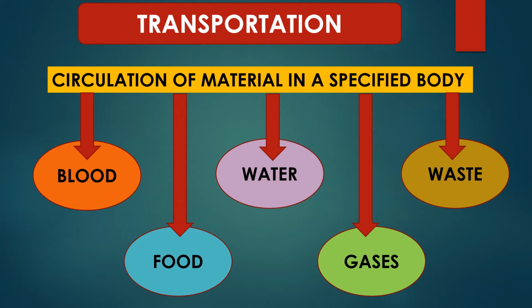Transportation basically here means the circulation of some materials in the specified body. So here we are going to talk about the circulation of material in the plants as well as in animals' body. So one by one we will discuss the circulation of blood, or we can say transportation or circulation of food, water, gases and waste products from the body.